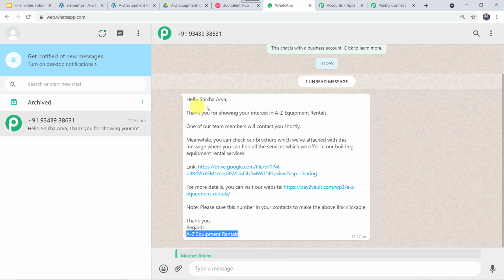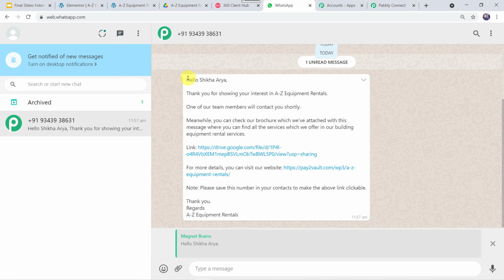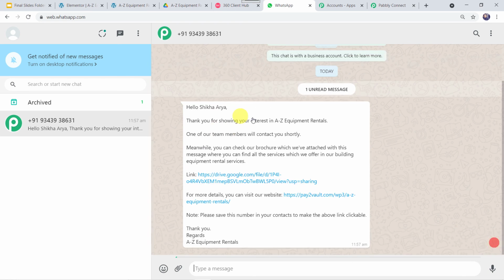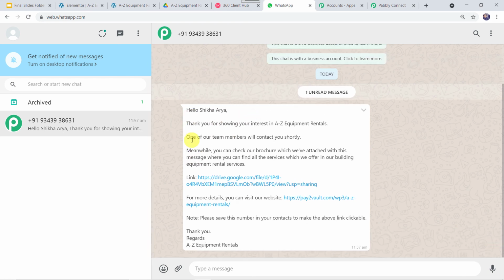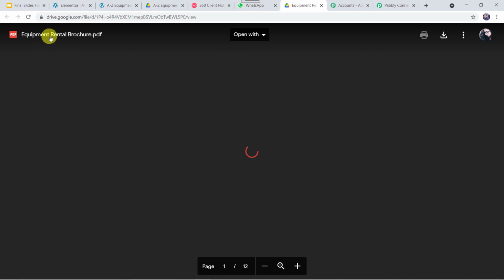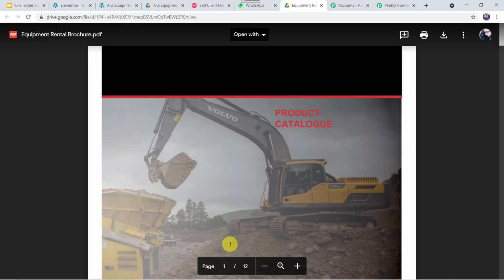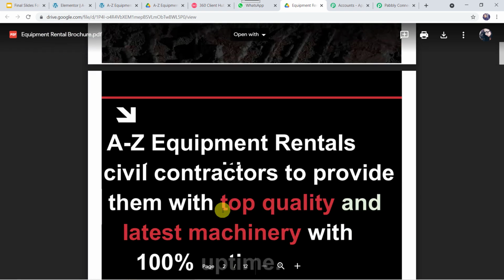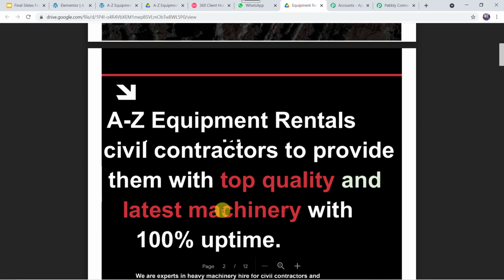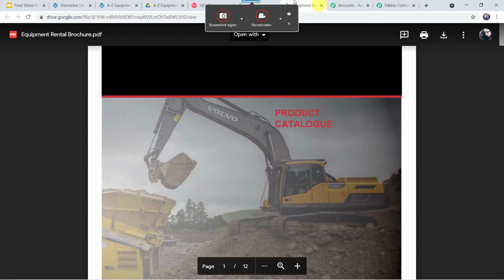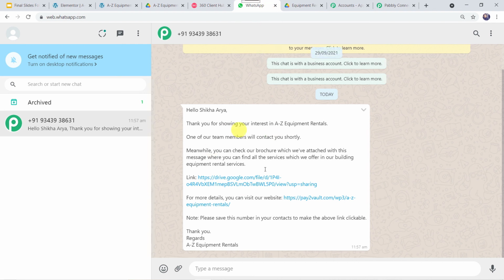Okay. So here we can see that all our parameters are properly working fine, and the correct message is sent to the client. Now here let us click on this link and check what is there inside this link. Okay, here we can see equipment rental brochure. The quotation is shared with the clients on their WhatsApp number. So in this way, we can see that we have created a successful integration, and the correct message is going on the WhatsApp number of the clients.